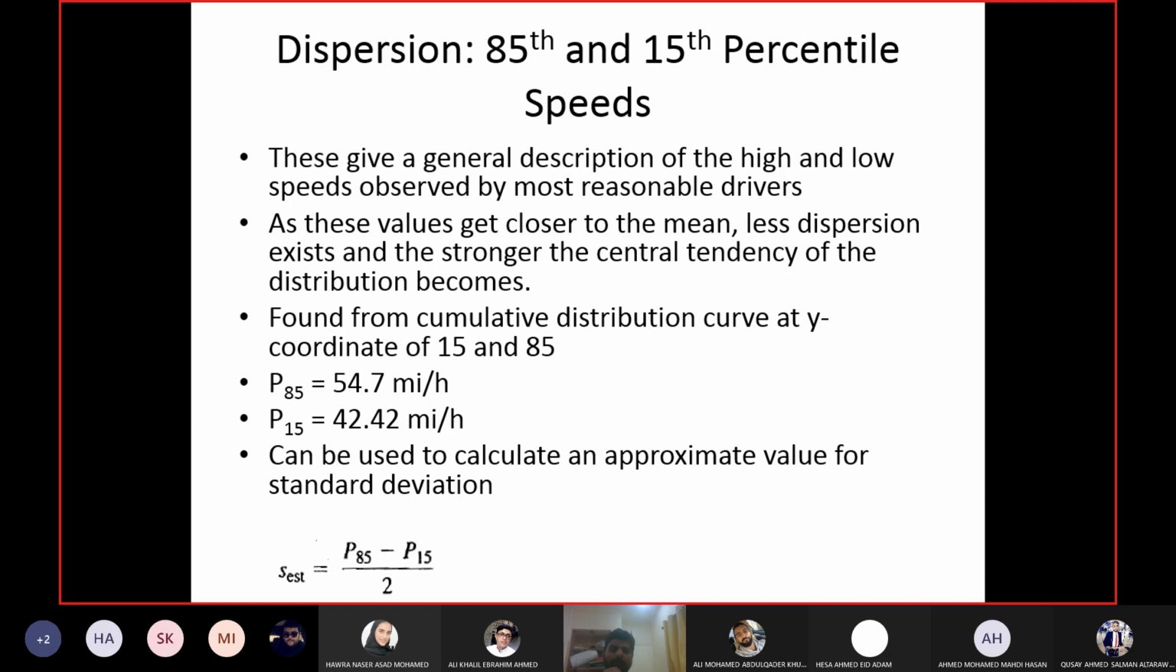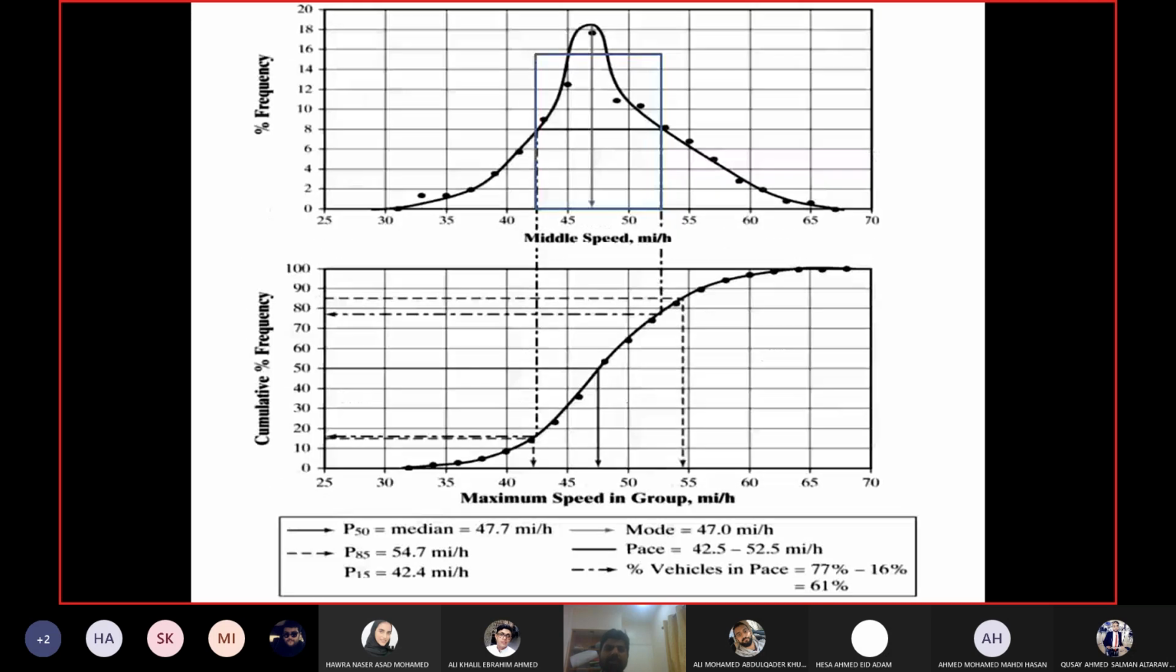So how do we get these two values? I told you in the last lecture as well: all percentiles are taken from the cumulative frequency graph. In the previous lecture, we took the median from this graph. So now we have to take the 85th and 15th percentiles. For the 15th percentile, locate 15% on the y-axis, drop the perpendicular onto the curve, and find the speed on the x-axis. The speed is 42.4 according to the book.